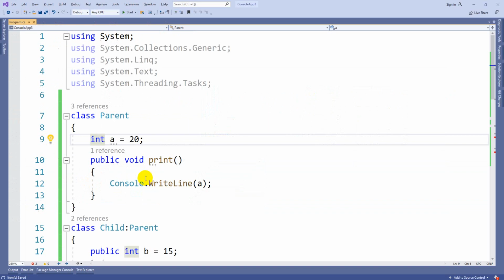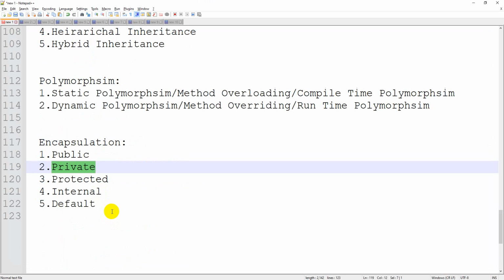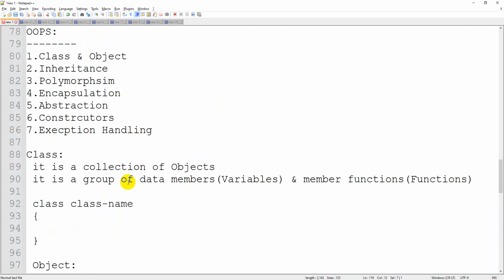Remember this: this particular keyword will decide whether your method or variable can be accessed outside or not. That is what is called encapsulation. You are going to protect it, close it or show it, depending upon the access specifier keyword. So this is what is called encapsulation, guys. Now coming to the next type, I'll continue it in the next video.